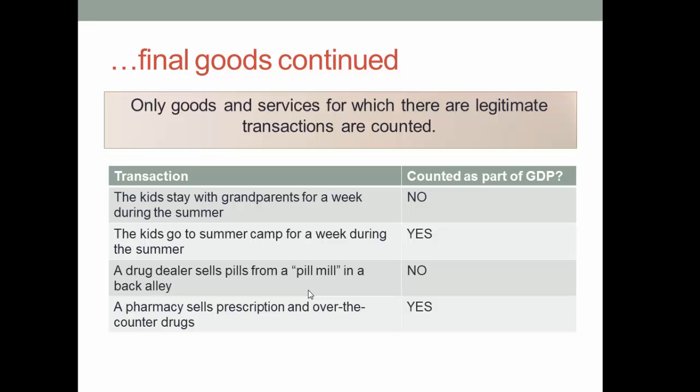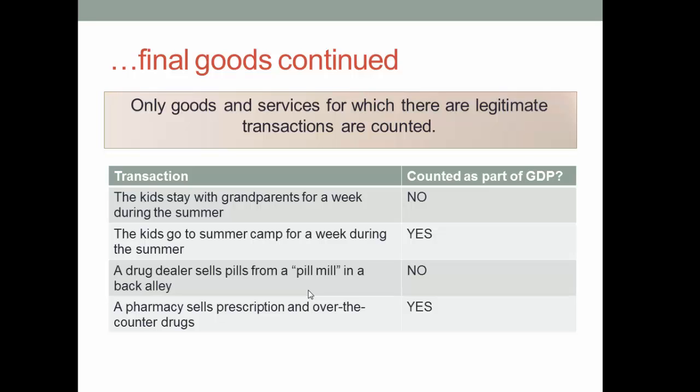The RGDP only includes products and services for which there was a legitimate transaction. So, for example, you or your parents may do a lot of work around the house, like mowing the lawn, or they may hire a lawn service to mow the lawn instead. If they do the mowing themselves, it's not counted in the GDP. But if the lawn service, a legitimate business that reports revenue, does the work, then it is counted. This is one of the pitfalls or faults of how the GDP is measured. There's a substantial underground or informal economy at work which does not get captured in this number.